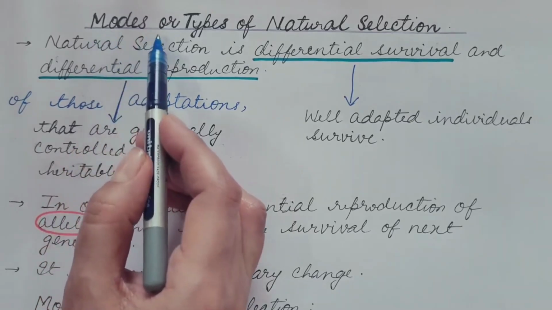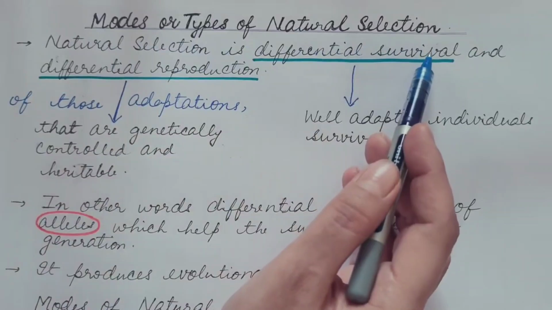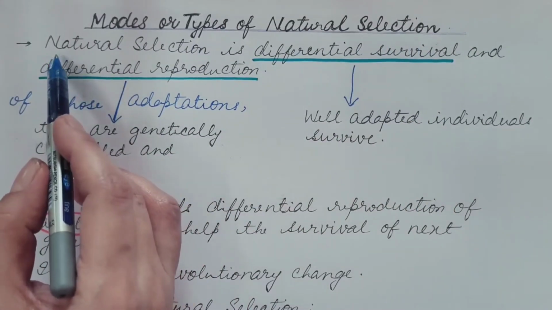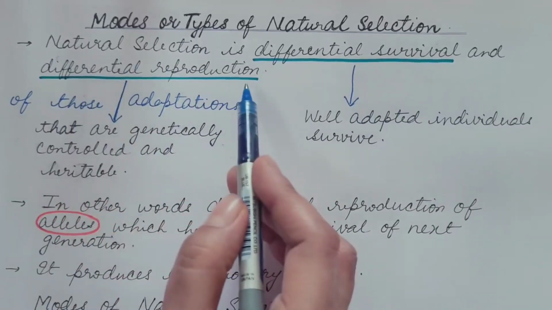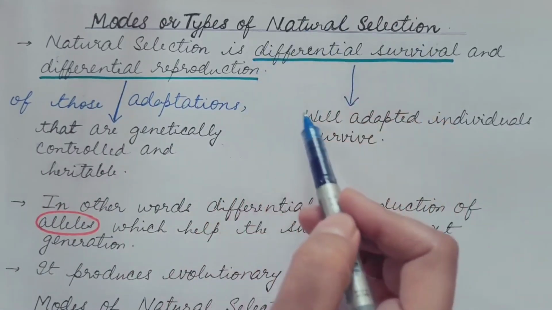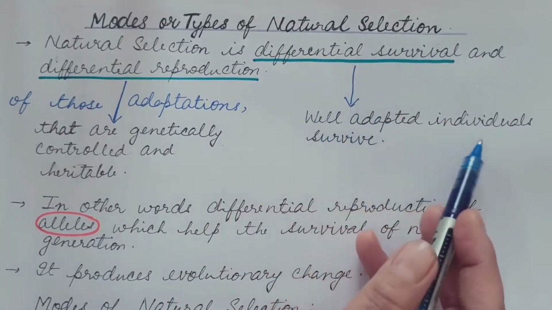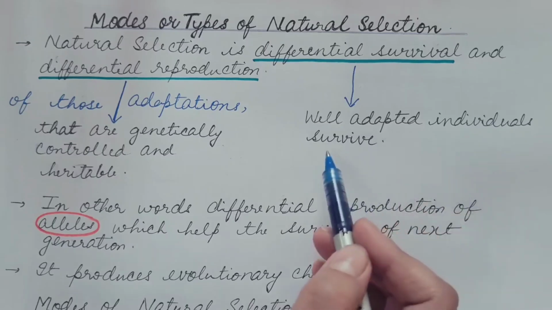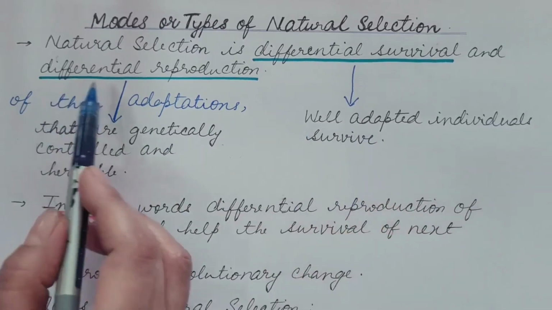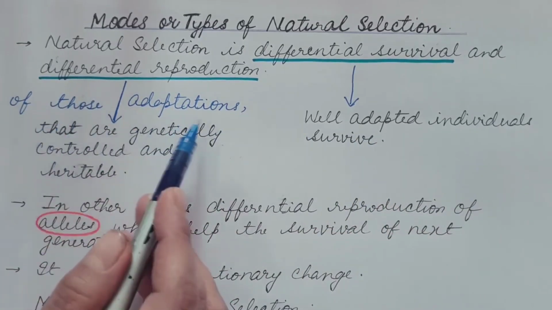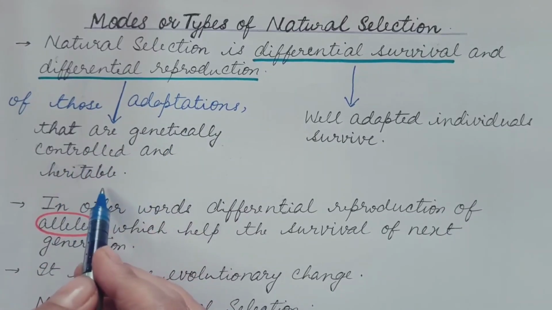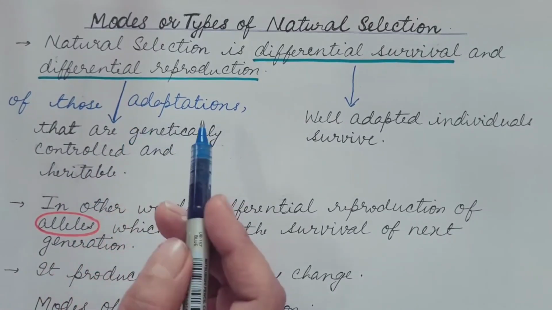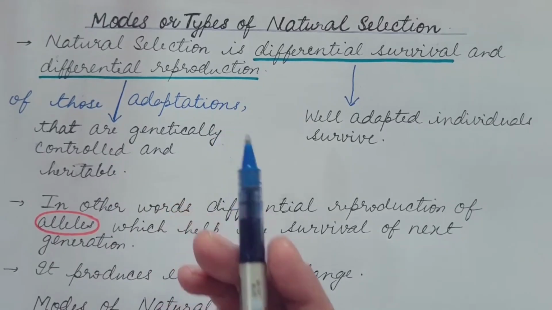We are going to discuss the modes or types of natural selection. We already know that natural selection is differential survival and differential reproduction. Differential survival means only the individuals well adapted to the particular environment survive. Differential reproduction takes place for those adaptations that are genetically controlled and heritable, because only these can pass from generation to generation.